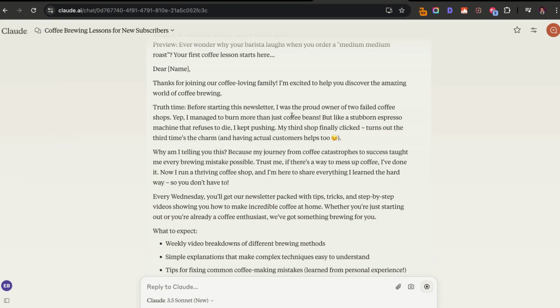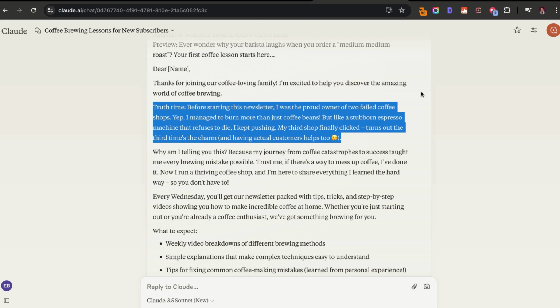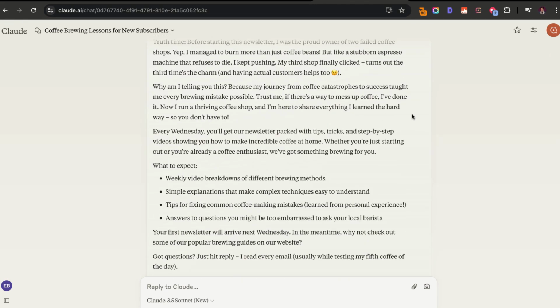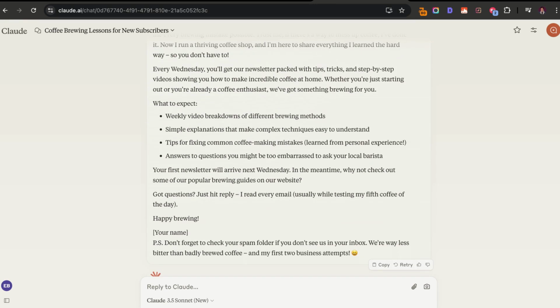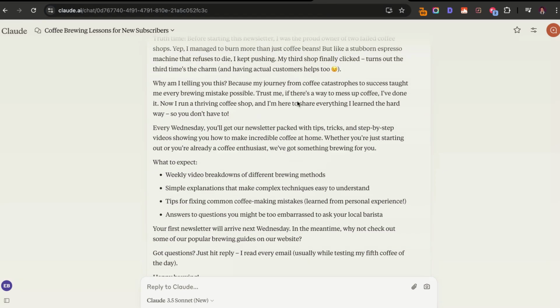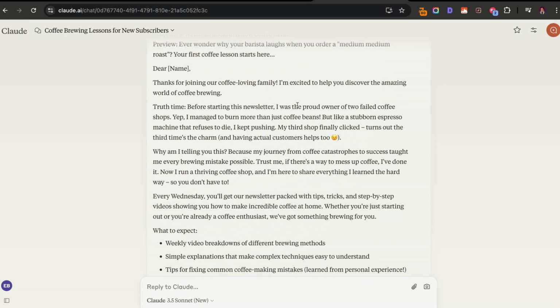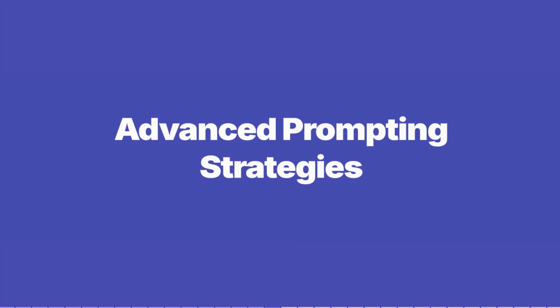Sweet, so you can see that I added another paragraph here that's saying truth time. Before starting this newsletter, I was the proud owner of 2 failed coffee shops. Yep, I managed to burn more than just coffee beans. But like stubborn espresso machines that refuse to die, I kept pushing. My third shot finally clicked. Turned out third time's a charm, and having actual customers helped too. So that can add a little bit more personal information and history. And just by adding that context and telling AI to be a little bit funnier, it can really change the output of your email.